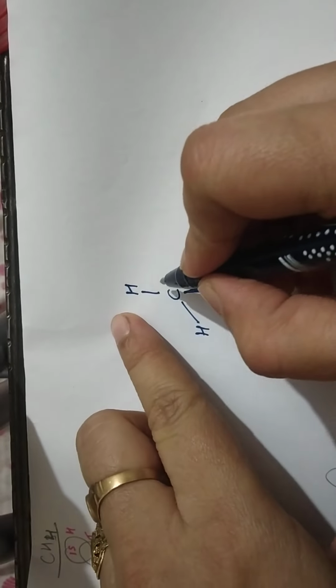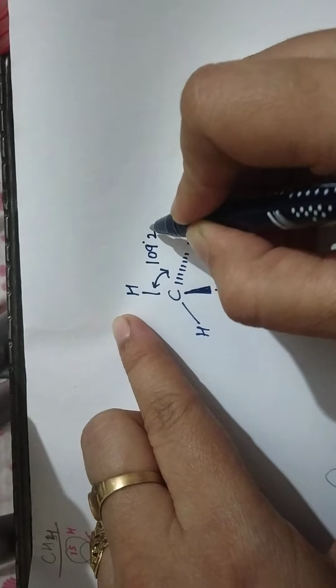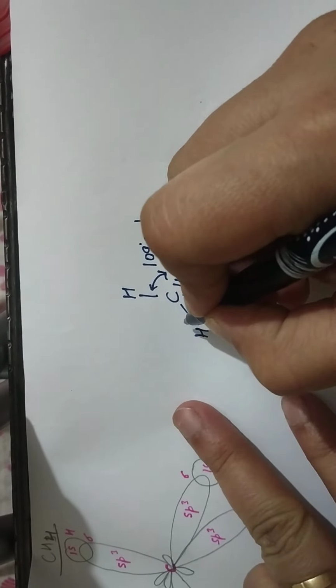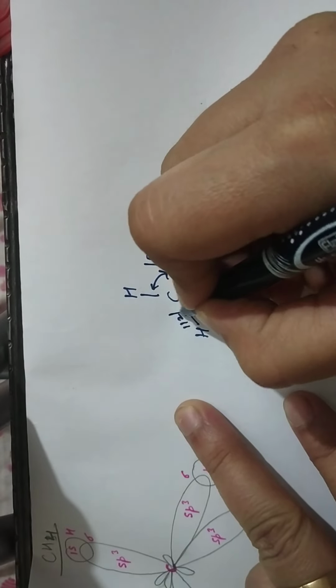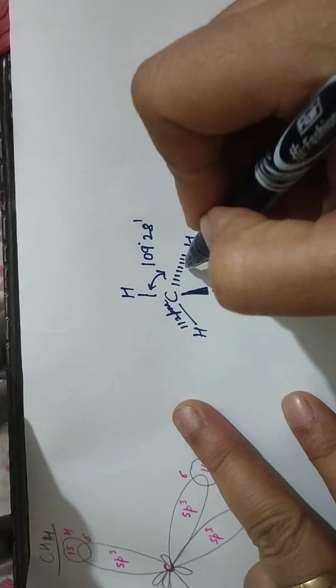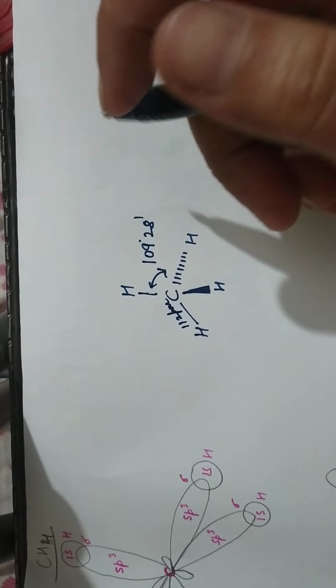Here again this bond angle is 109 degree 28 minutes and the length of these bonds is also equal, that is 112 picometer. All these bonds, the bond length is 112 picometer.